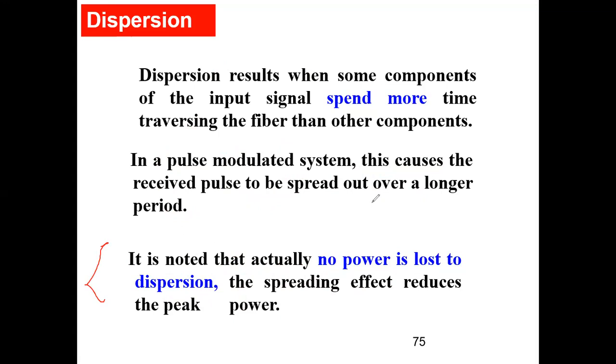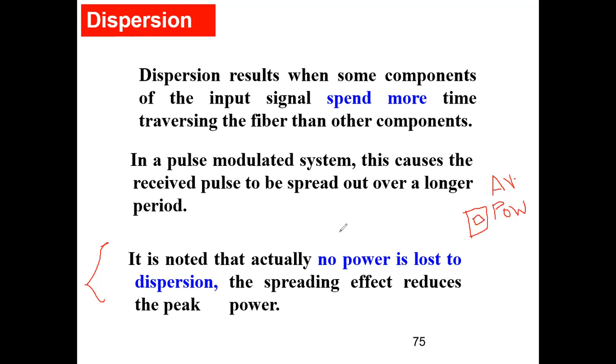Look, if we have a power meter, the power meter is measuring the average power. I usually measure the average power. So the average power remains the same. If I am trying to see the effect of dispersion, and I measure power with my power meter, which gives me the average power, that average power remains the same.